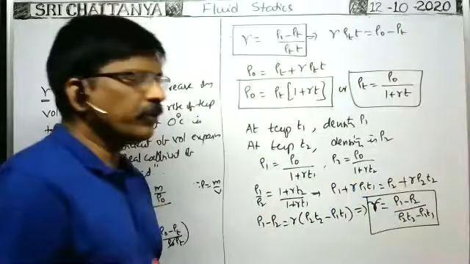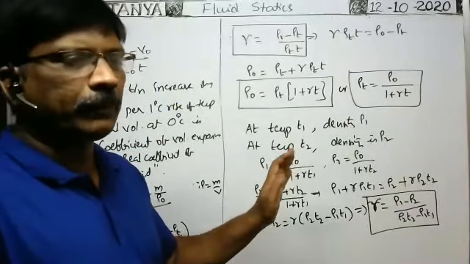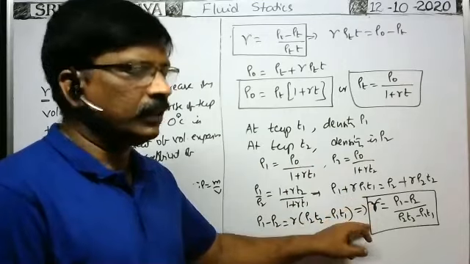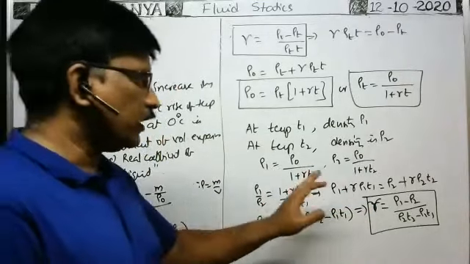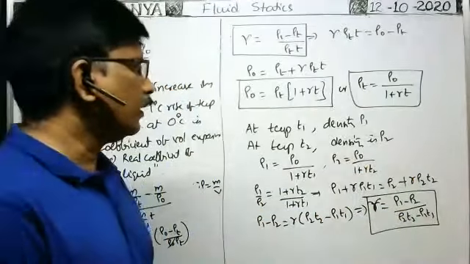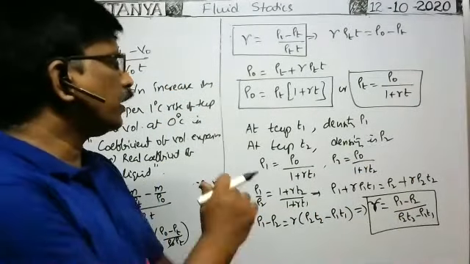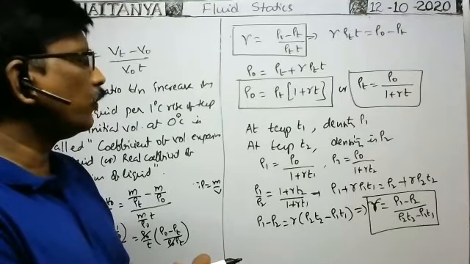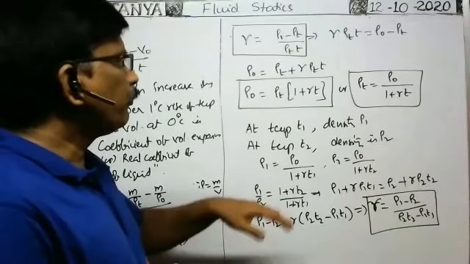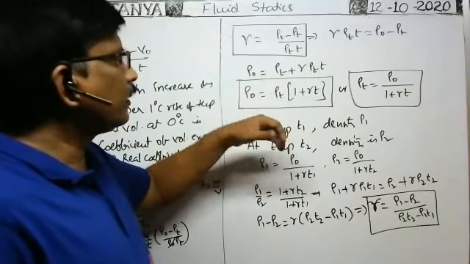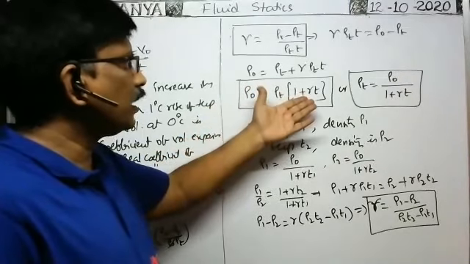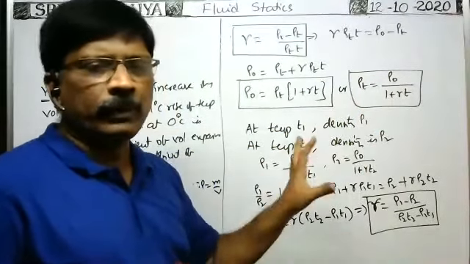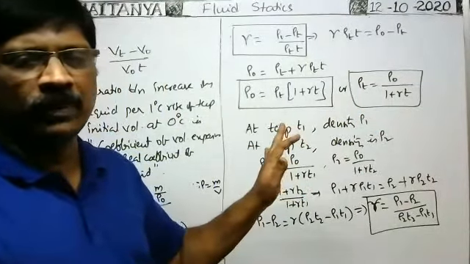Suppose you are given the densities of the liquid at different temperatures T1 and T2. Then to find γ, that means the volume coefficient of the liquid or coefficient of volume expansion of the liquid, we use the formula ρ1 minus ρ2 by ρ2T2 minus ρ1T1. Or if you are given the density at 0 degrees centigrade and they ask to find the density at a temperature T, we use the formula ρT is equal to ρ0 by 1 plus γ into T.